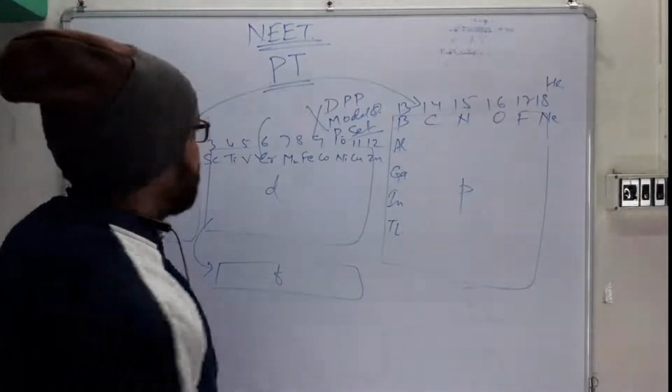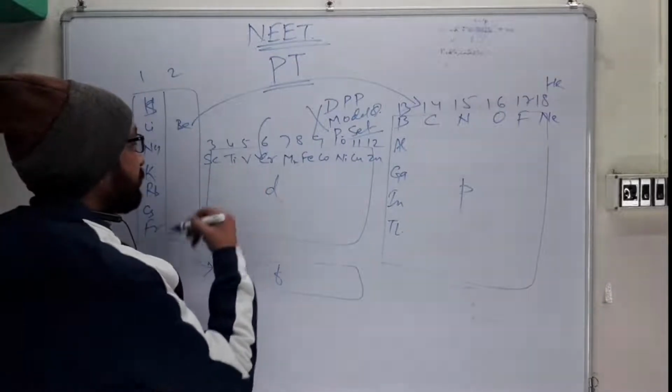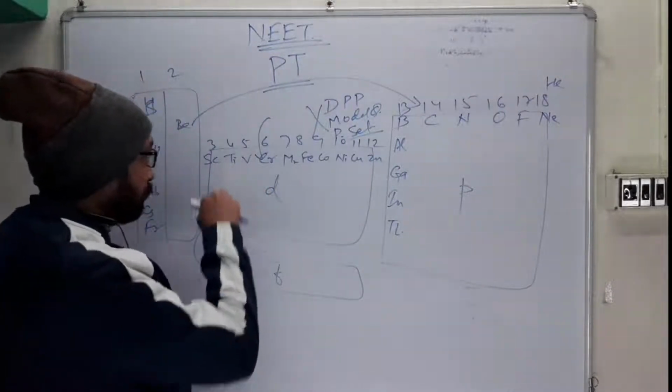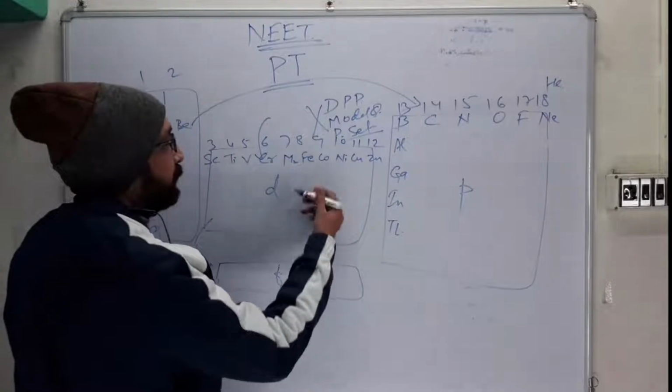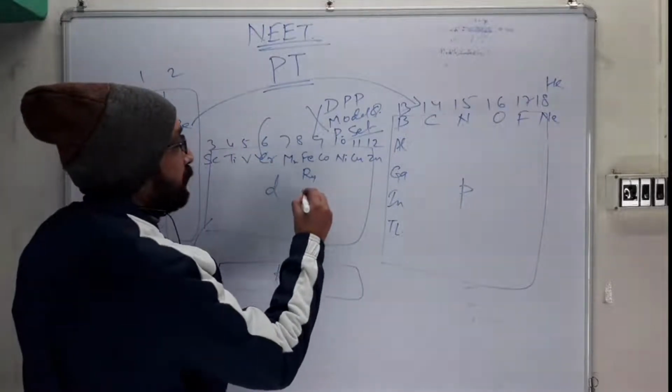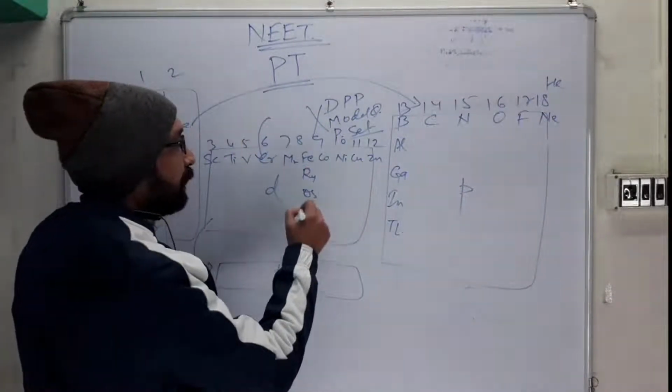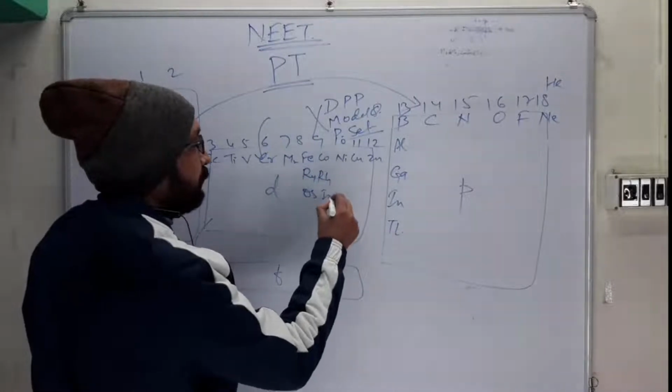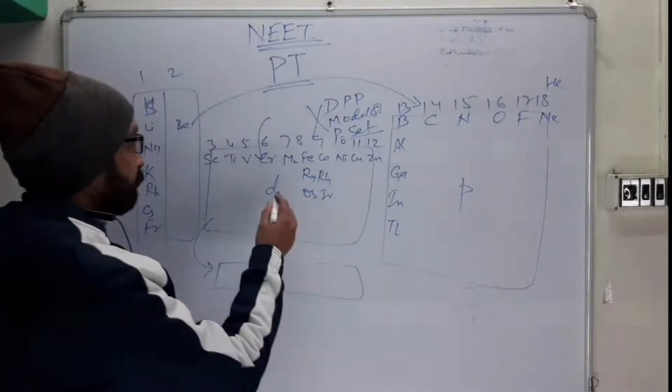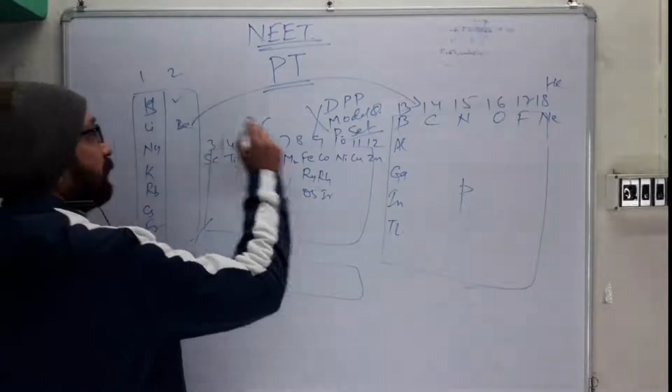In that, the remaining three you just go through, not all, right? Remaining three, like iron, ruthenium, osmium, like cobalt, rhodium, iridium. Likewise, you go through with that.